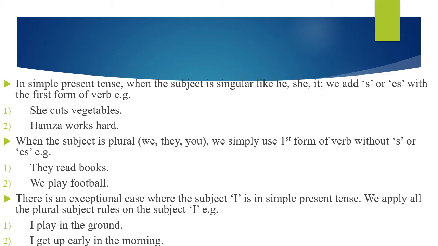Same, when the subject is plural, we do not add s or es with the first form of verb. We simply use the first form of verb.